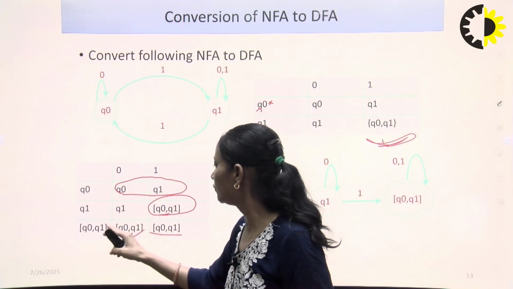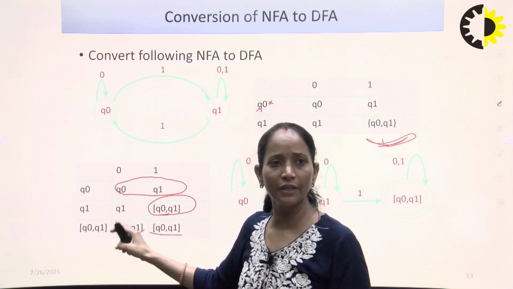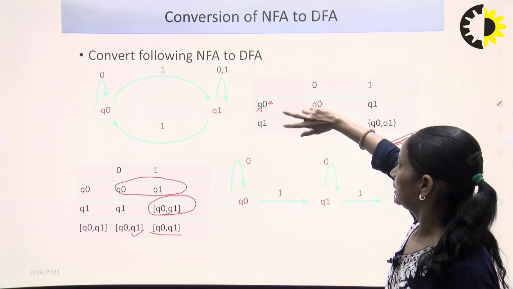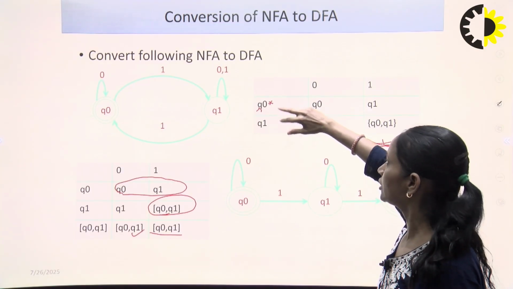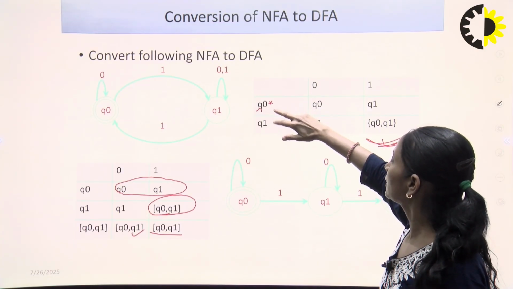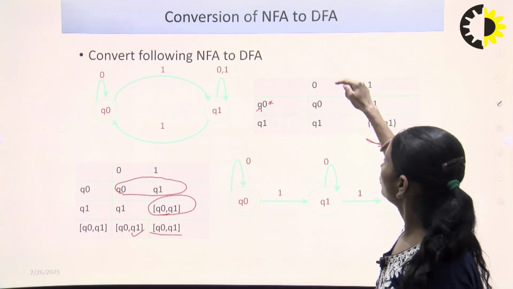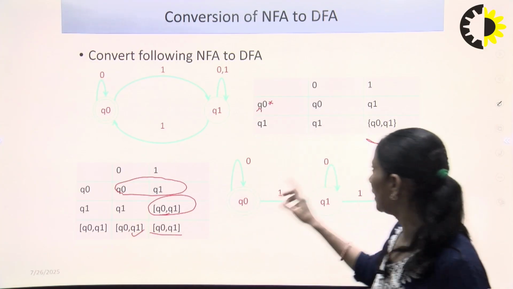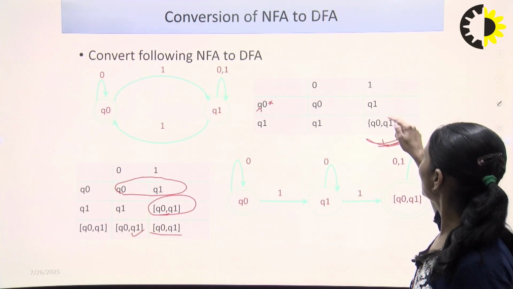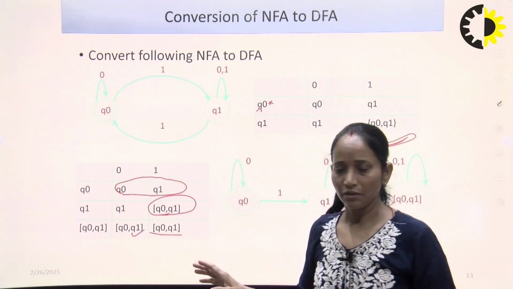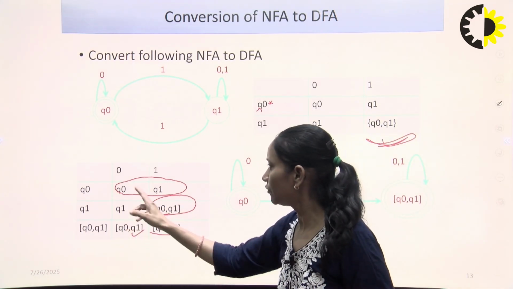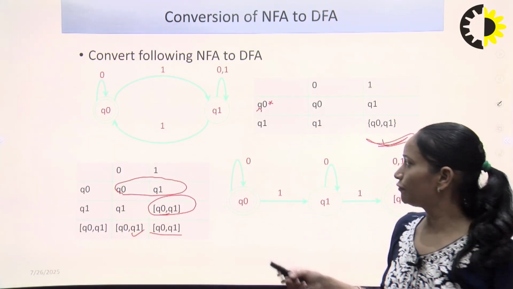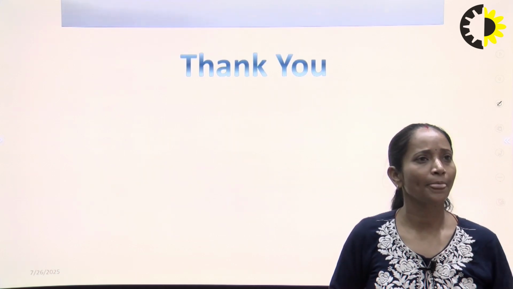For Q naught Q1, how will we make the transition? We have to merge both the states Q naught and Q1. If we merge Q naught and Q1, what will be the transition on 0? The transition of 0 is Q naught Q1. This is written here. Then Q naught Q1 on 1 is Q naught Q1. Is there any new state in the next transition? No. So this is the equivalent DFA for the given NFA. Thank you.